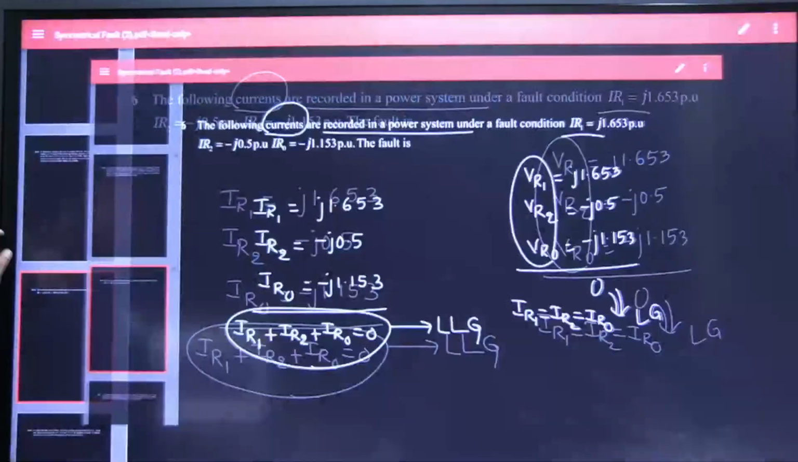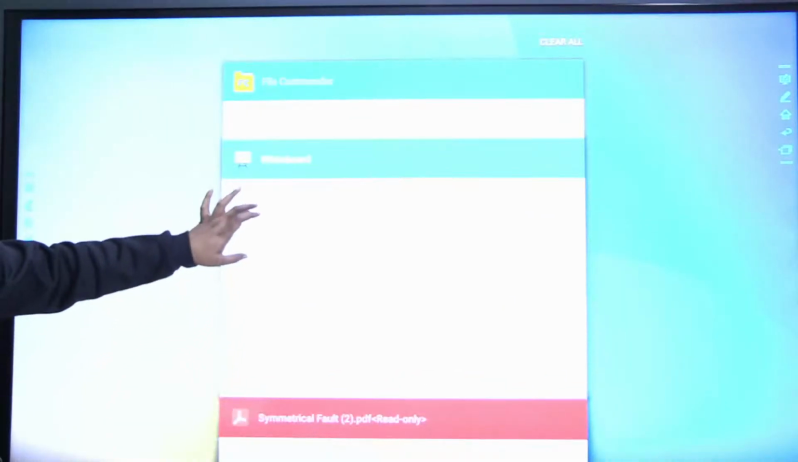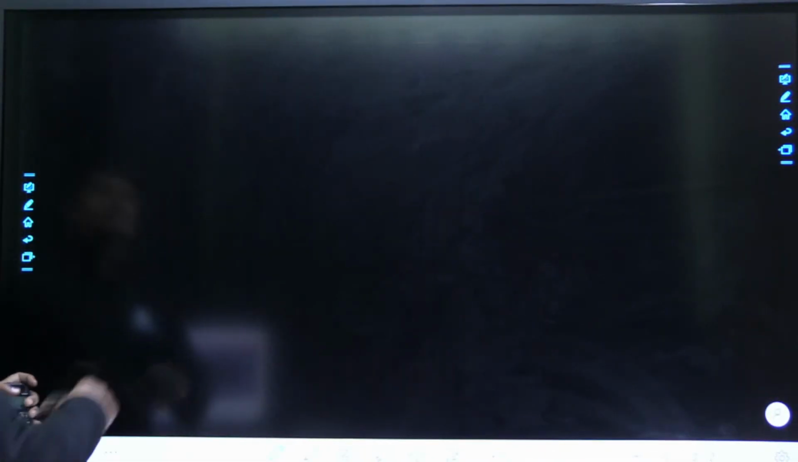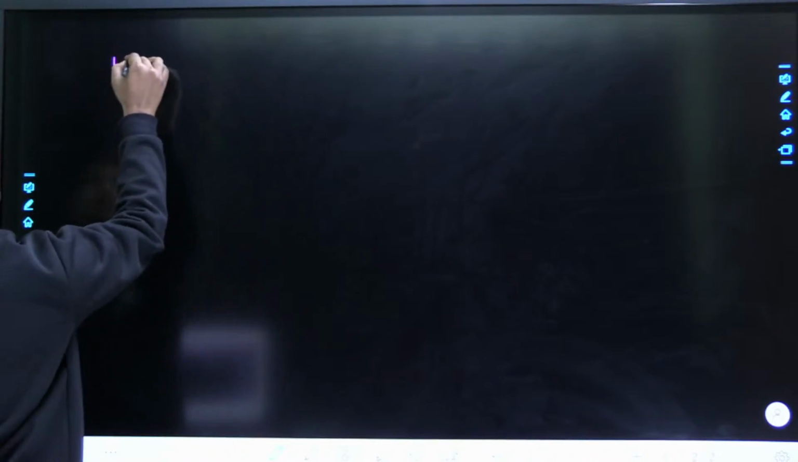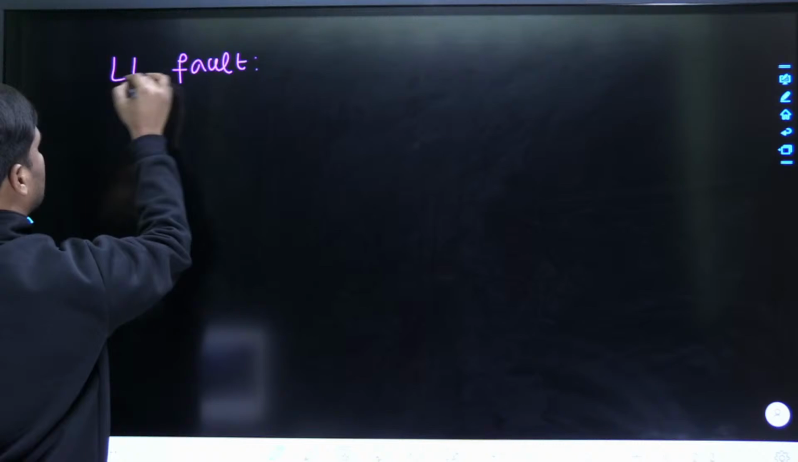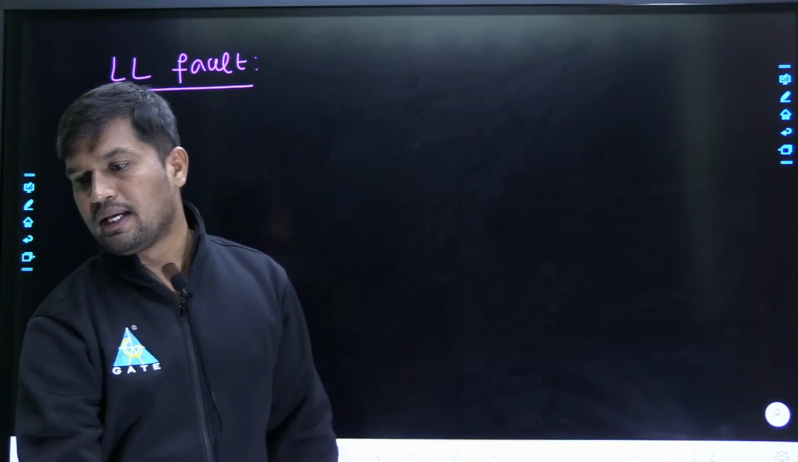Now let us move to line fault today. I am going to start line to line fault. Any newcomers, please join right now with me. Line to line fault, I am going to start the discussion. LL fault or line to line fault. I am ready. Are you ready?